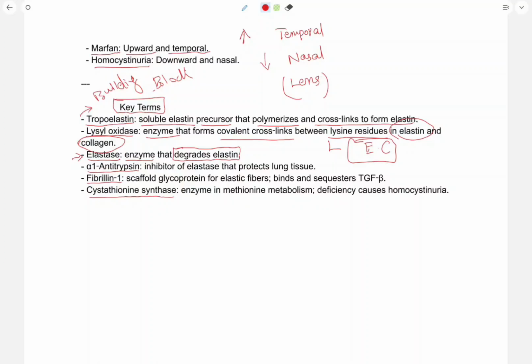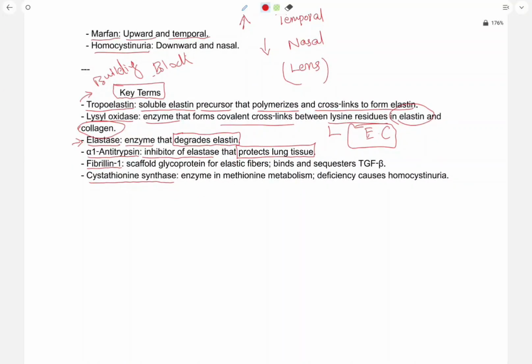Alpha-1 antitrypsin. It is an inhibitor of elastase. So it stops elastase from degrading elastin and protects lung tissue. Elastase degrades elastin, which is very harmful for lung tissue, because elastin is located in lung tissue. And alpha-1 antitrypsin inhibits elastase from degrading elastin and thus protects lung tissue.